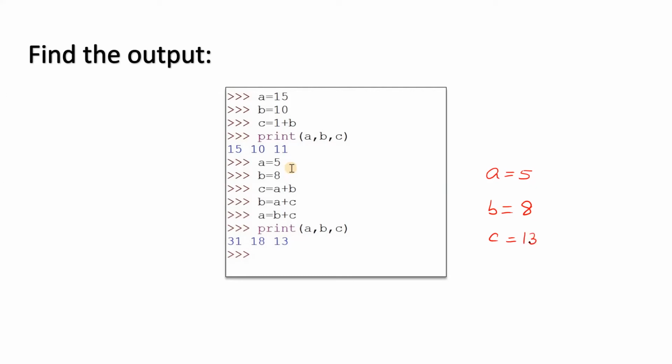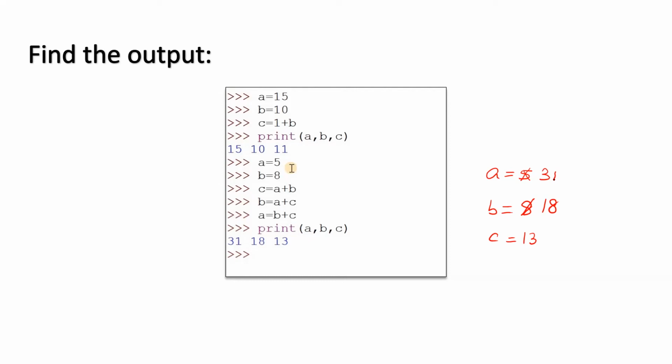Then next statement, B equal to A plus C. What is the value of A plus C? A plus C is 18. That will be stored in B. Now B no more refers to the value 8. It refers to 18. Then A equal to B plus C. B plus C is 31. So 31 will be stored in A. Now A no more refers to 5. It refers to 31. Print A, B, C. A is 31, B is 18, C is 13.